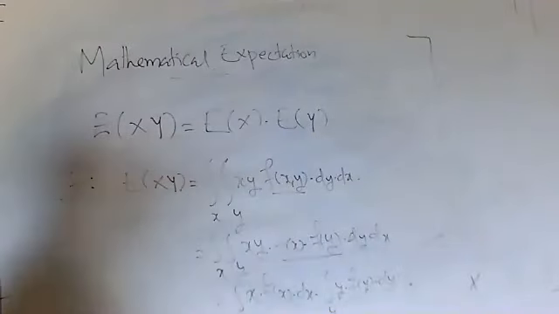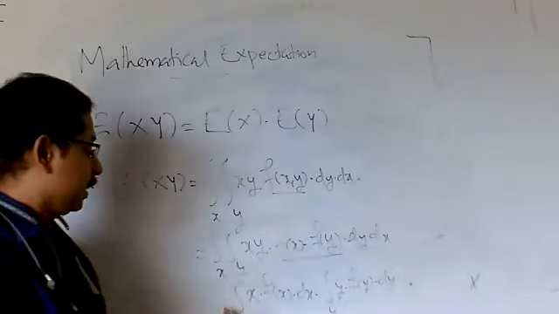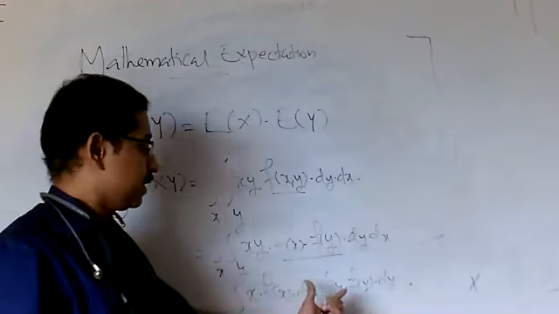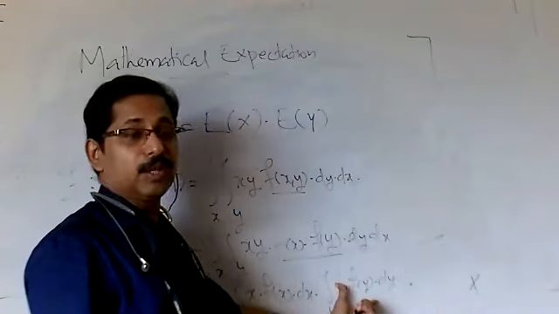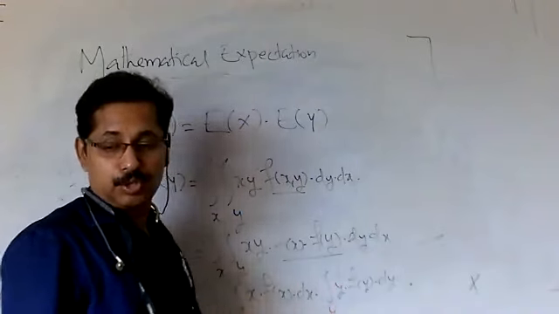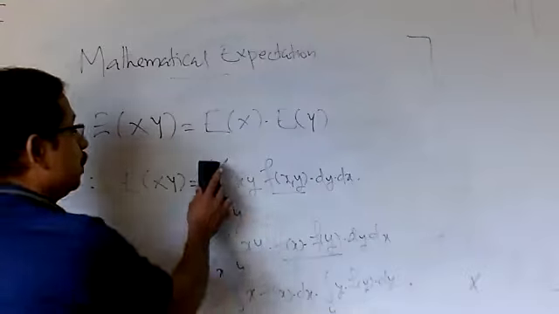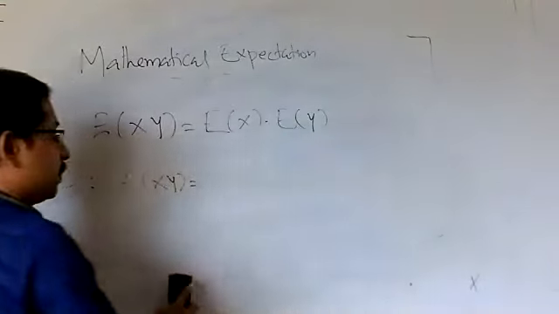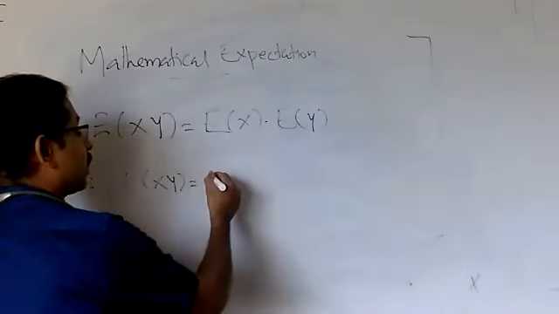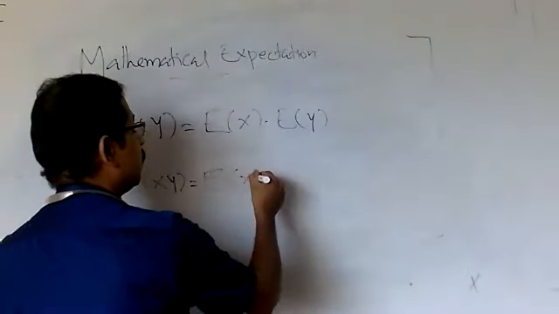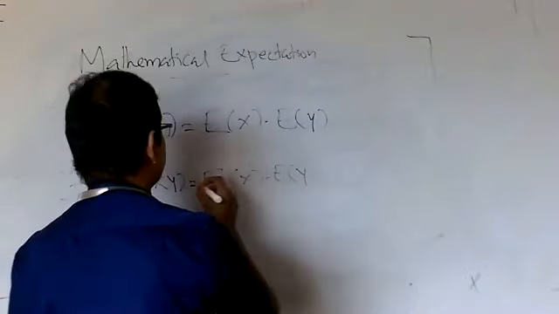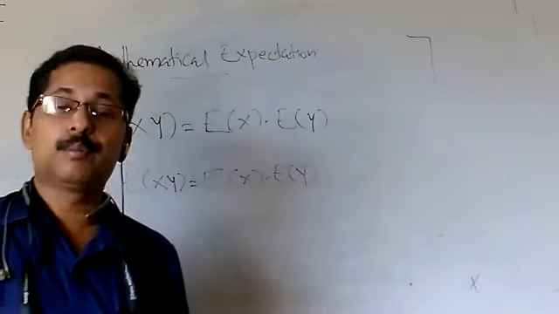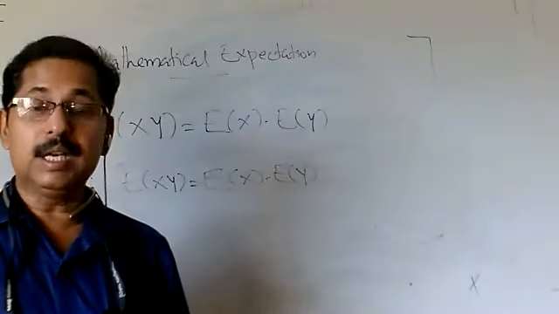This term is expectation of x, and this term is expectation of y for the continuous random variables. So expectation of x into y is equal to expectation of x into expectation of y. So this result is called the product rule of mathematical expectation.